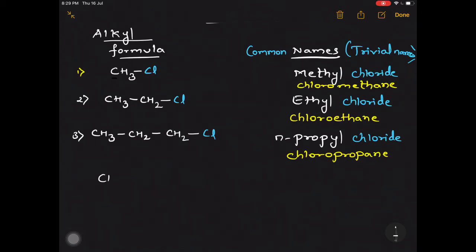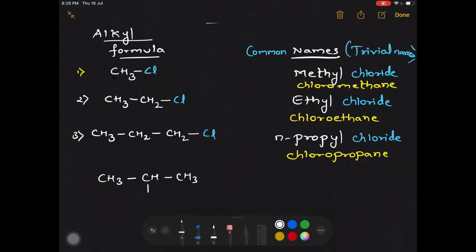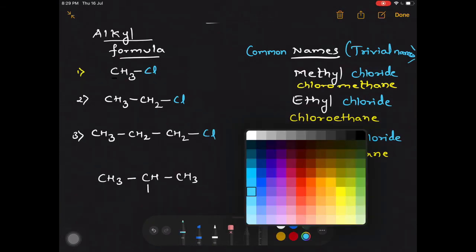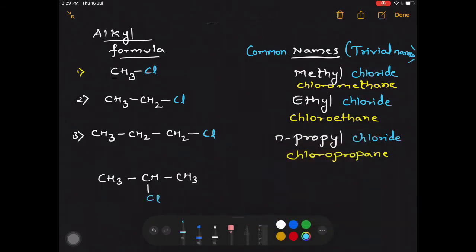But this is not the case with the third compound, that is propane. In propane, if we replace the center hydrogen atom with a halogen, that's chlorine, we get a different compound. This compound is called isopropyl chloride. This is the common nomenclature, isopropyl chloride.